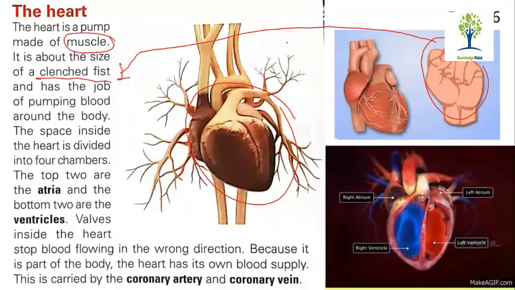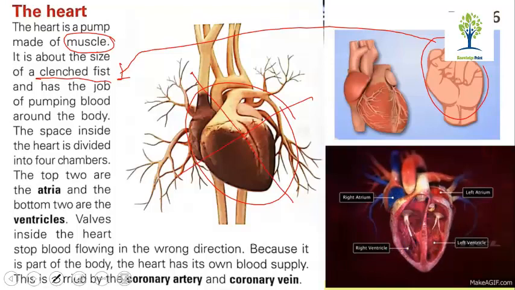Now, what is the function of the heart? It is pumping blood around the body. The space inside the heart is divided into 4 chambers. It is divided into how many chambers? 4 different chambers: the 2 upper chambers and the 2 lower chambers. So these are the so-called 4 chambers.